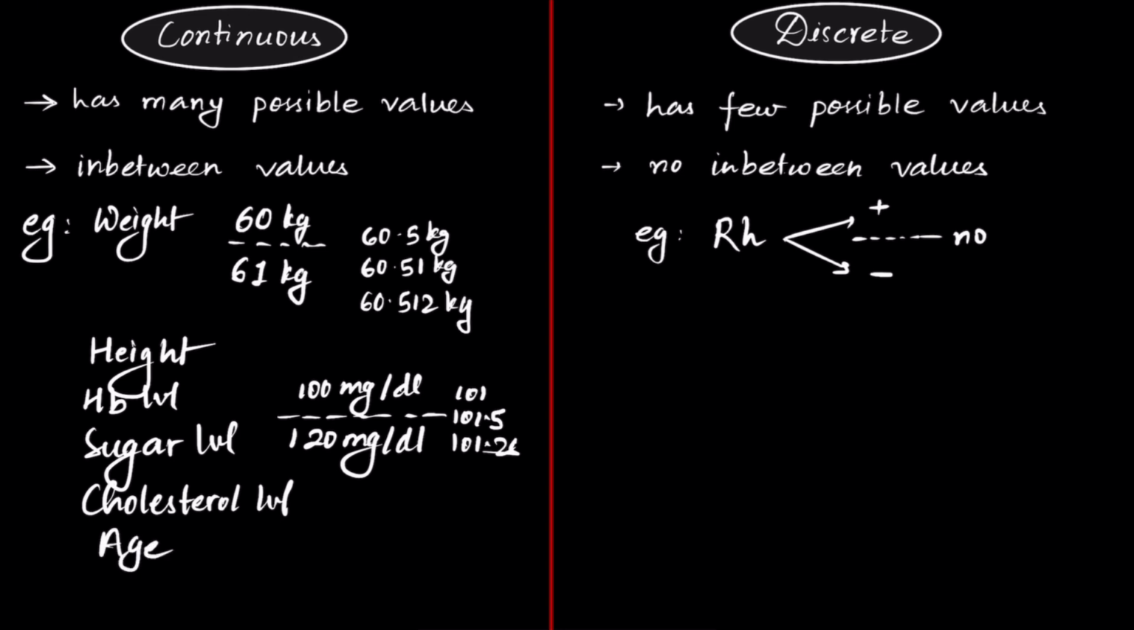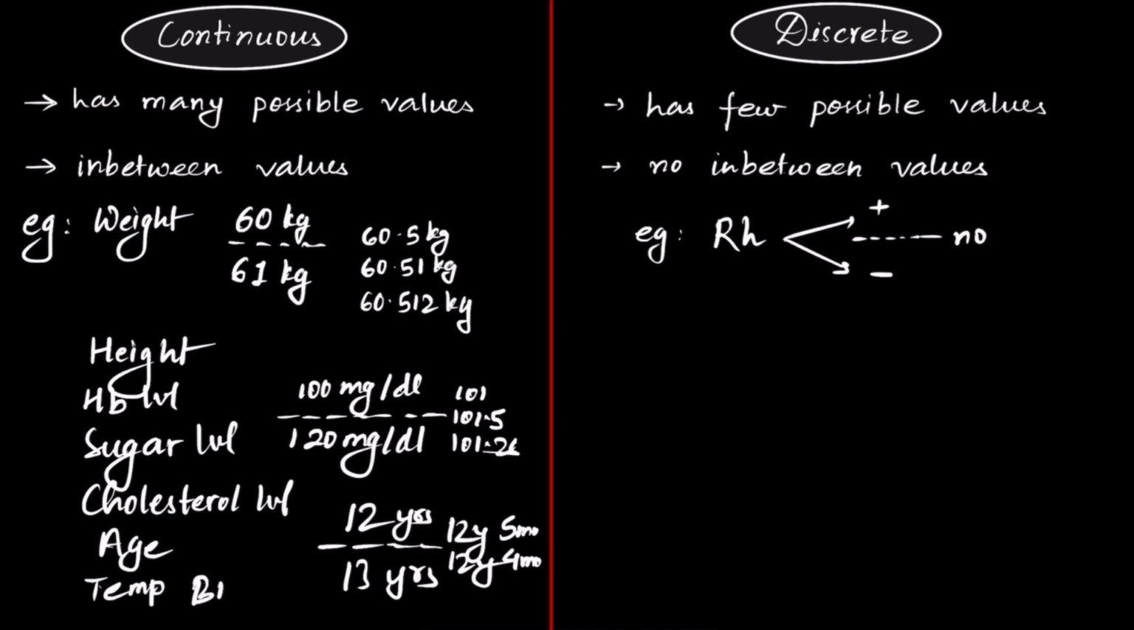Similarly, you have age. In age, let's say a person is 12 years old, another person is 13 years old. In between them, you can have 12 years and 5 months. You can have 12 years and 4 months, and so on. You can even go till days: 12 years, 5 months, 6 days. Next, you have temperature. Similarly, you have body mass index. All these variables have, number one, many possible values, and number two, in between values, or values possible in decimal number.